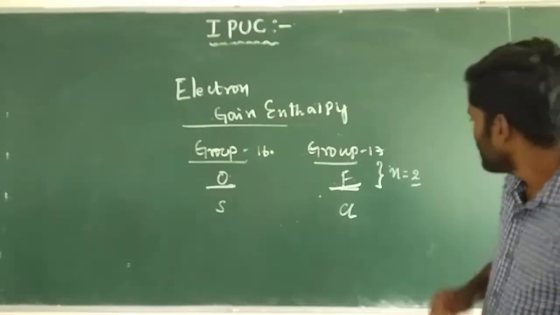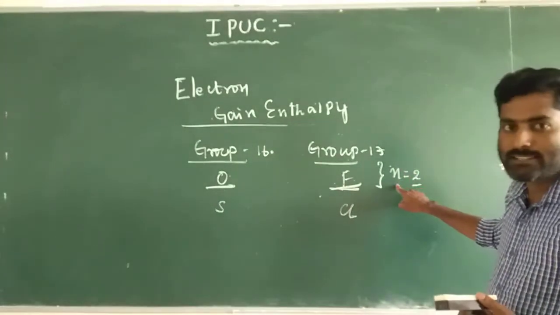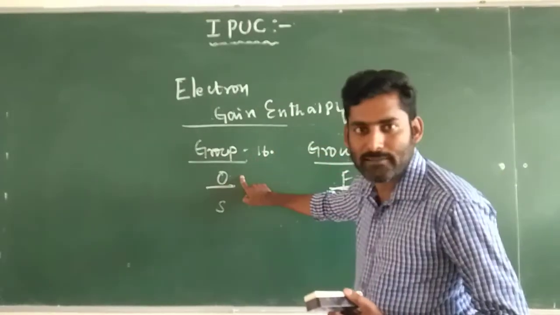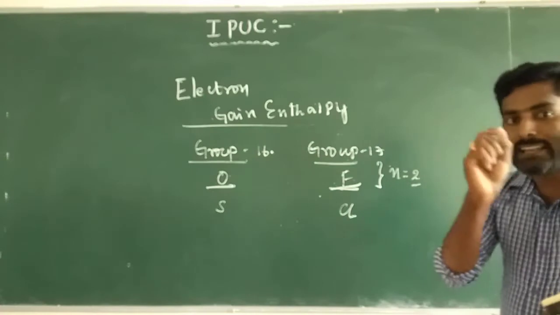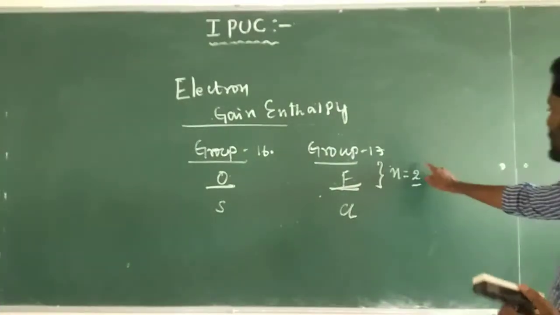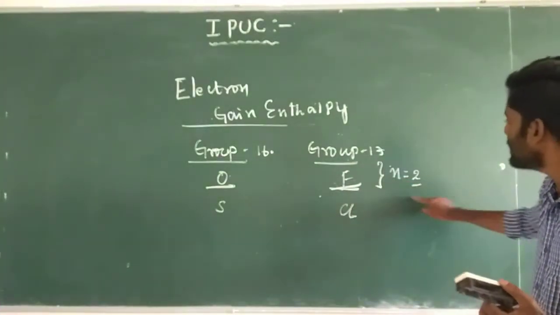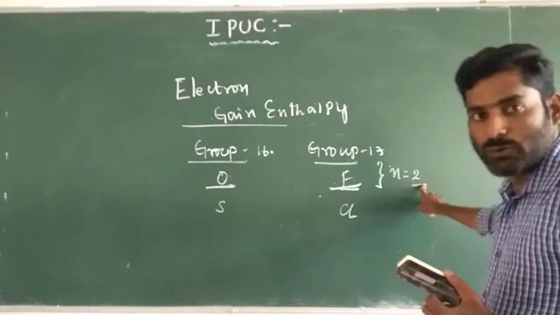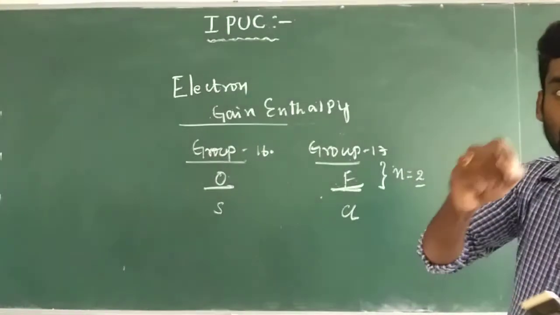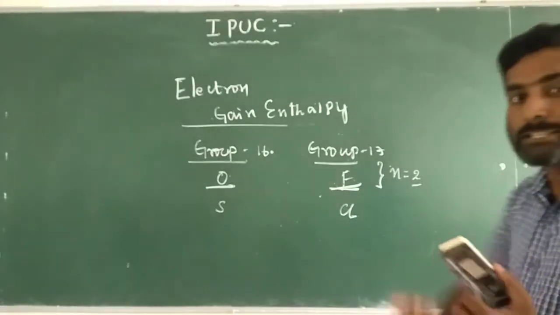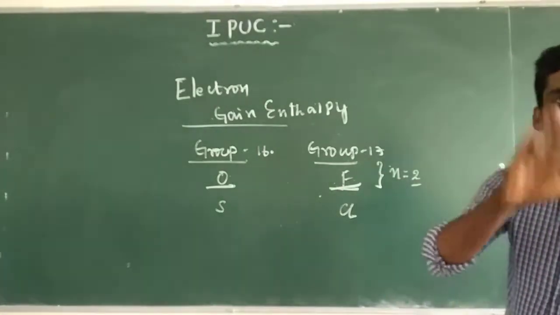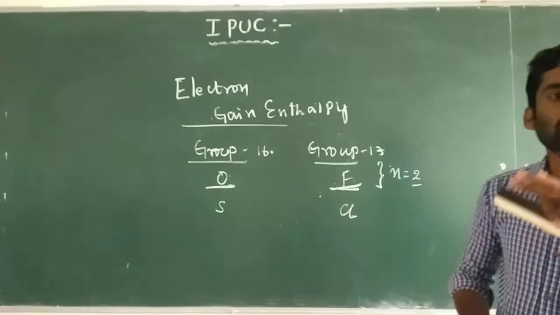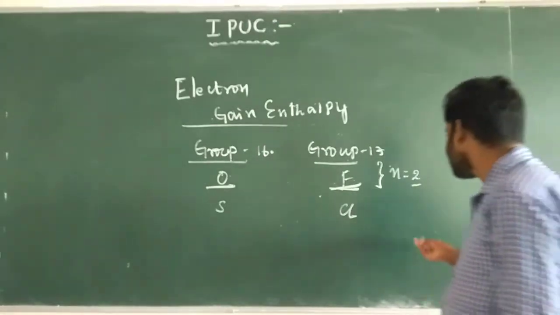When an electron is added to the fluorine atom and the oxygen atom, the added electron goes to the lowest principal quantum number level, n equals 2, and experiences repulsion due to the presence of inner electrons.